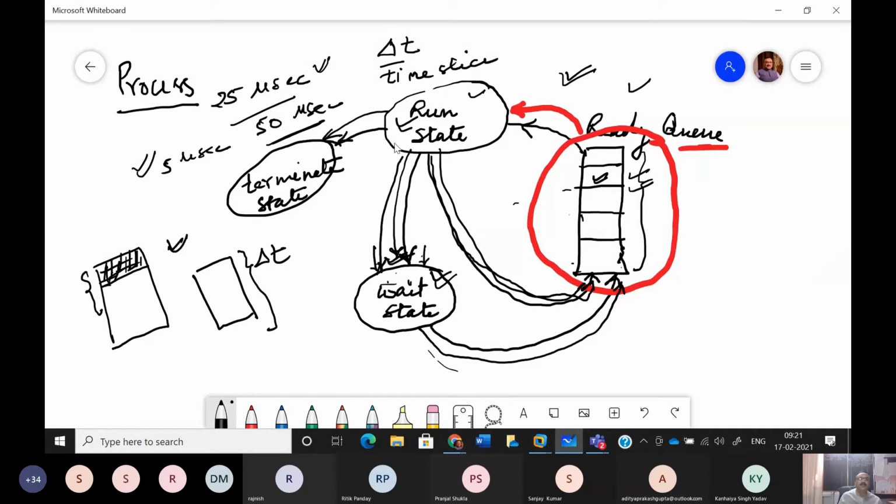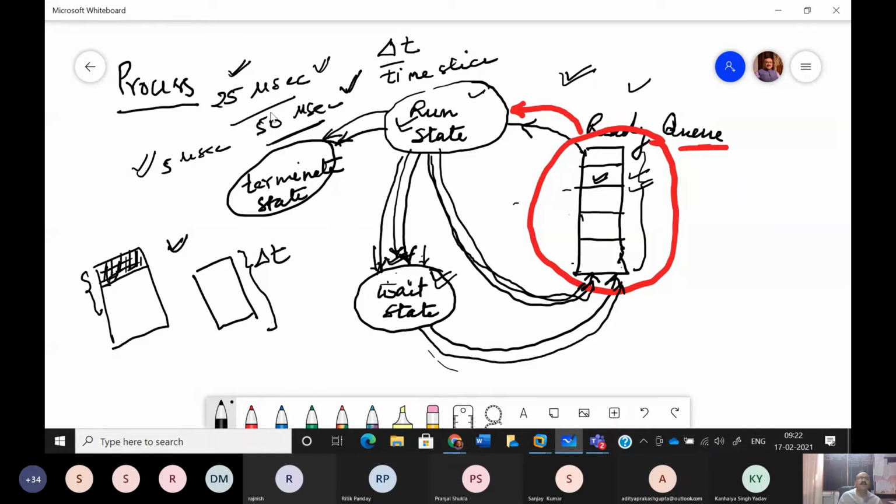Had it been given to this process in a dedicated way, this process might have completed its execution in 25 microseconds. But since the microprocessor has to take the responsibility of execution of other programs, obviously this program which requires 25 microseconds might have gone multiple times into wait state and ready state. So it must have completed its execution, suppose, in 50 microseconds.